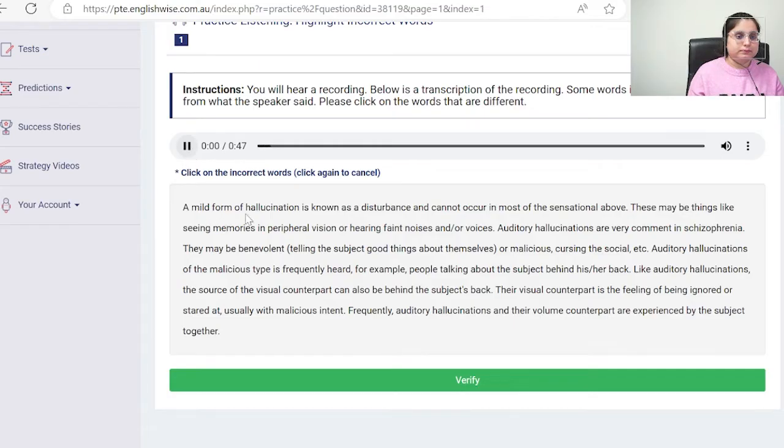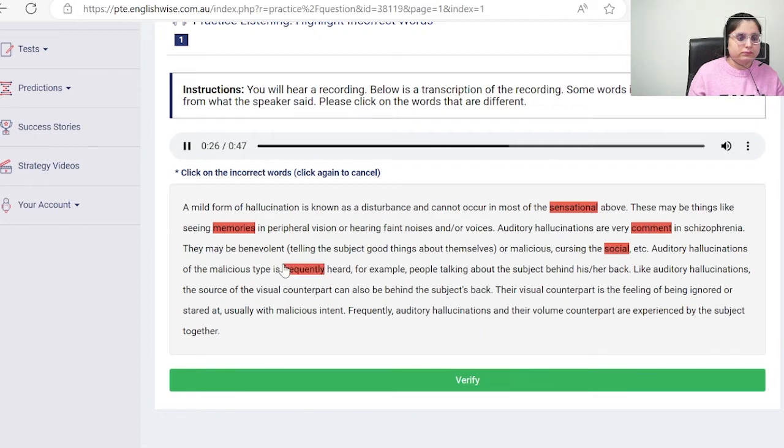A mild form of hallucination is known as a disturbance and can occur in most of the senses above. These may be things like seeing movement in peripheral vision or hearing faint noises and/or voices. Auditory hallucinations are very common in schizophrenia. They may be benevolent, telling the subject good things about themselves, or malicious, cursing the subject, etc. Auditory hallucinations of the malicious type are frequently heard.